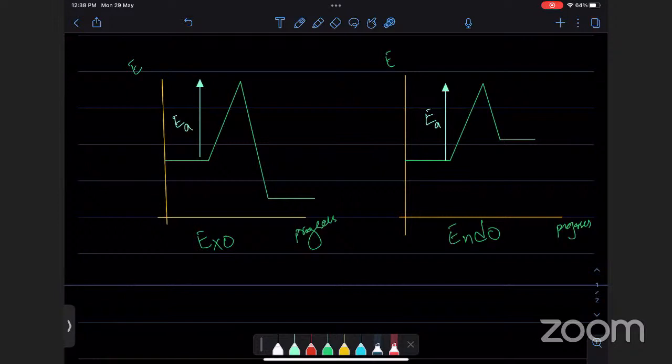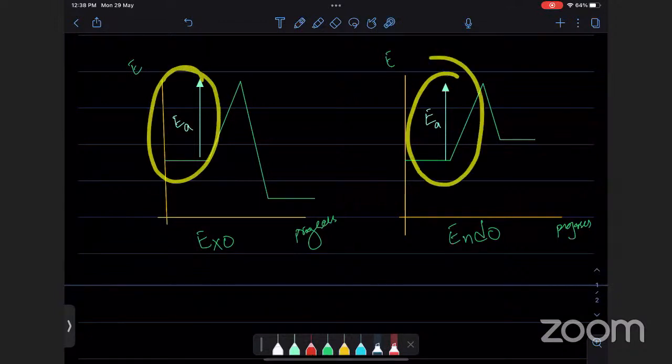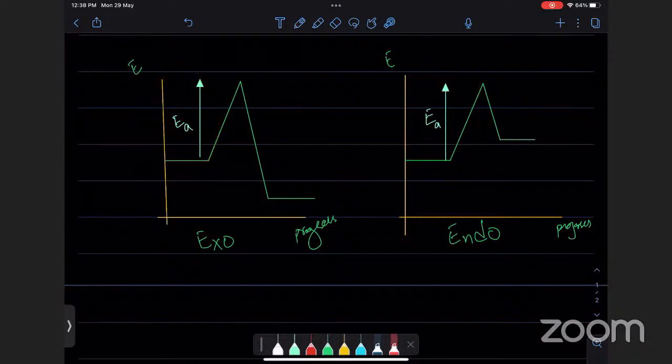Now what will equilibrium do here? What will a catalyst do? If I add a catalyst, then the catalyst only affects the activation energy. It will lower it. So I will not have to go to a higher level. It will go to a lower level, and then it will start to come down. Okay.